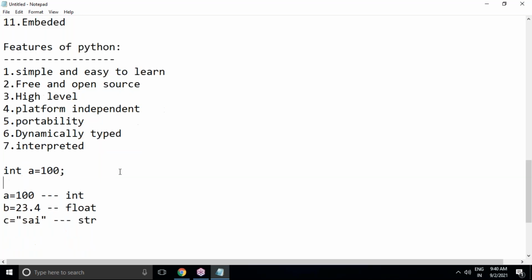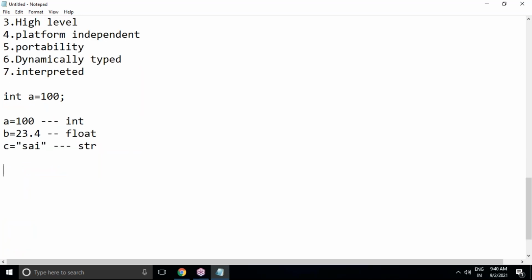Now you can see the small history of Python: who developed Python, who invented Python, and why the name Python came. Python supports structured oriented, object oriented, and functional oriented programming. I want to tell you how these features came from which languages.